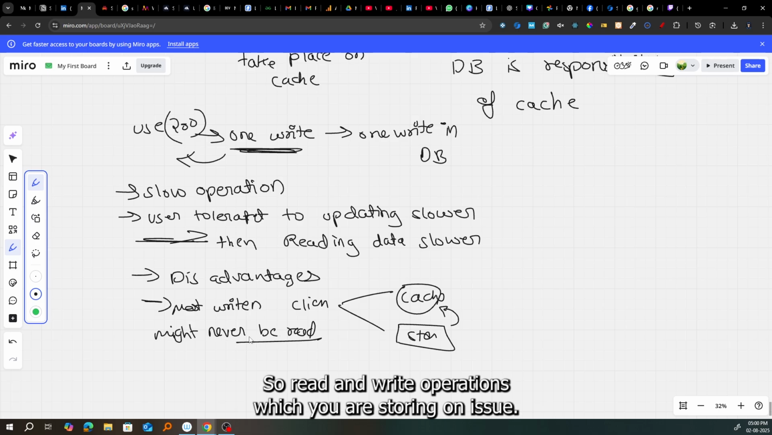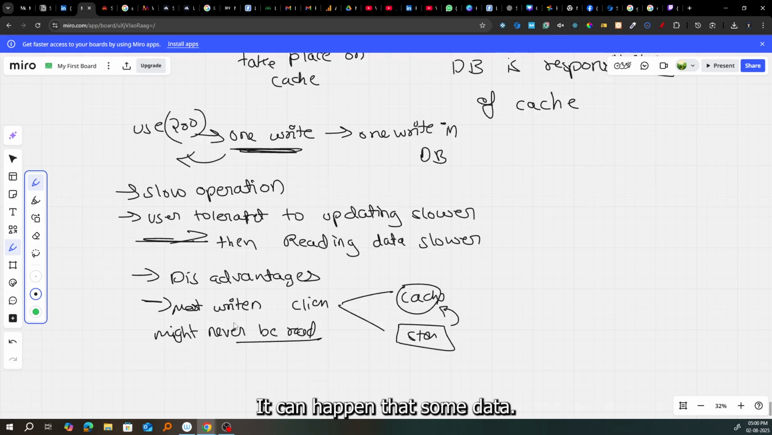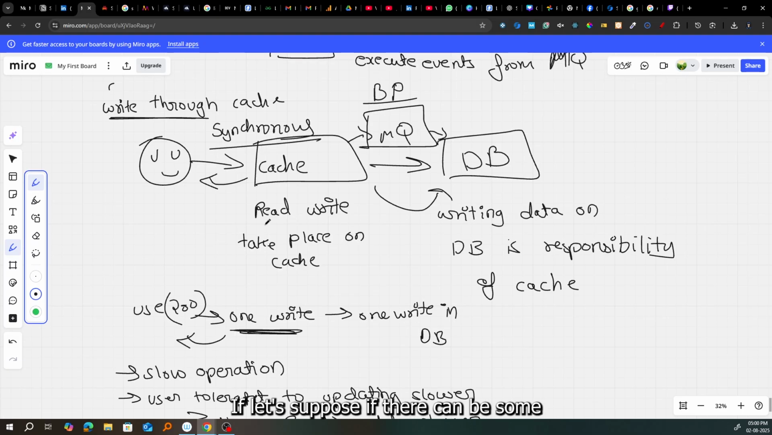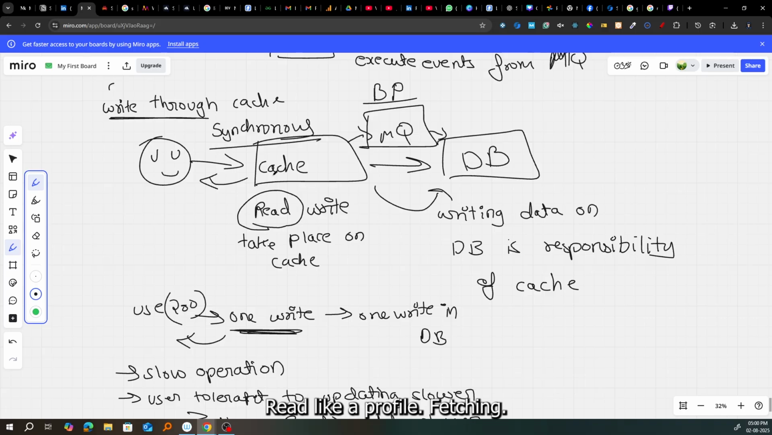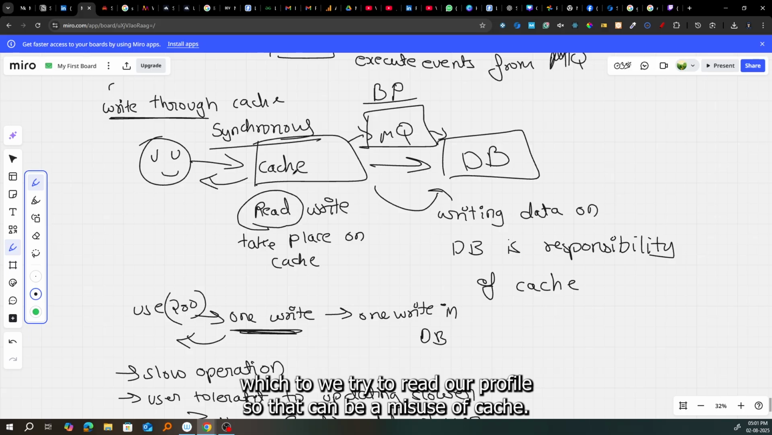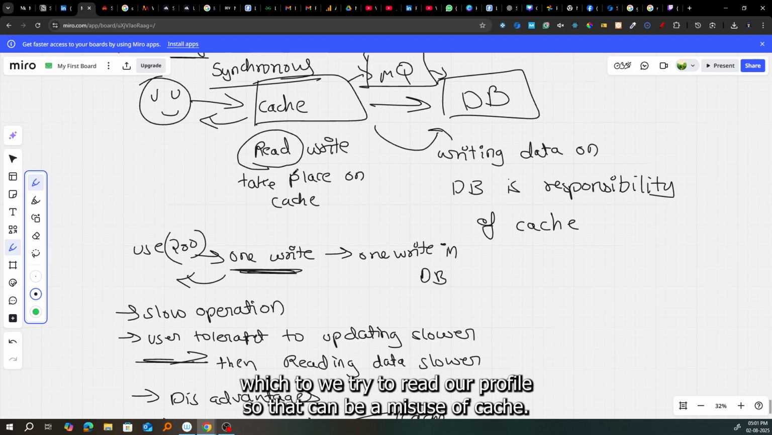So for the read and write operations which you are storing on cache, it can happen that we write every piece of data on the cache itself, but it's possible that most of the data, 90% or 50% of the data that we write on cache, would never be read by the user. That can happen, right? Like profile fetching, how many times do we do it? We just go to Instagram, we swipe through our reels content, and most probably once in a day we try to read our profile. So that can be a misuse of cache, right?